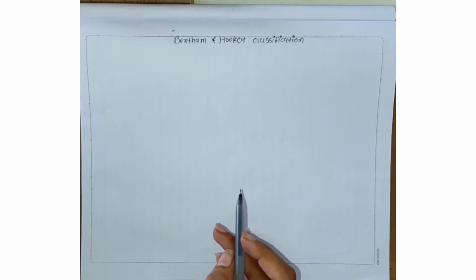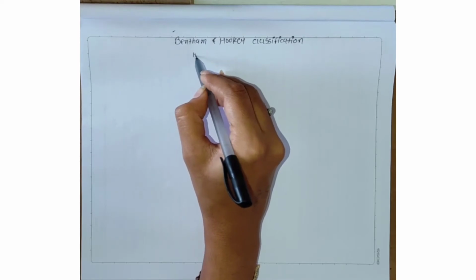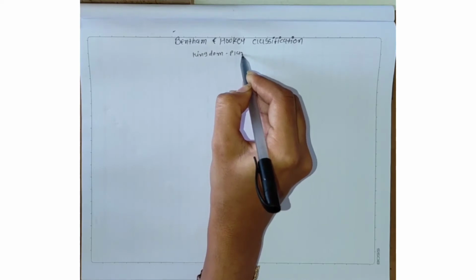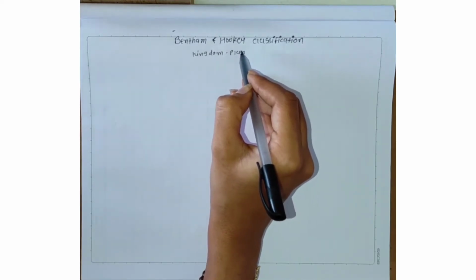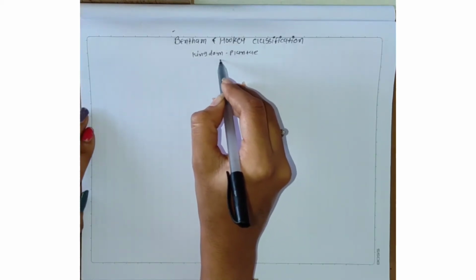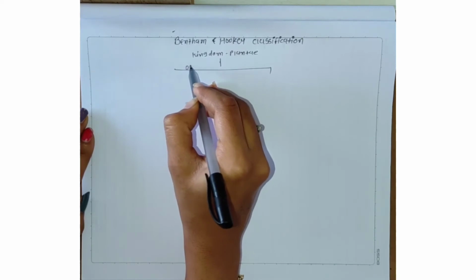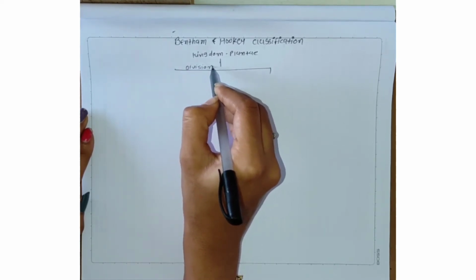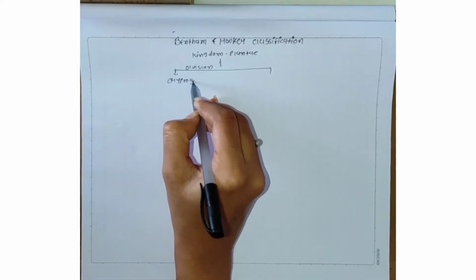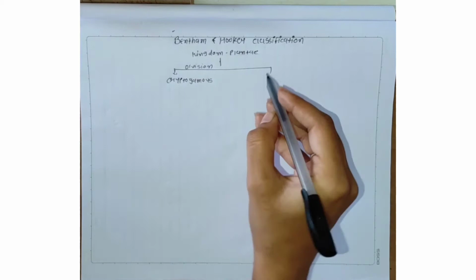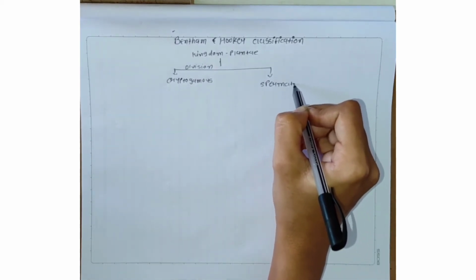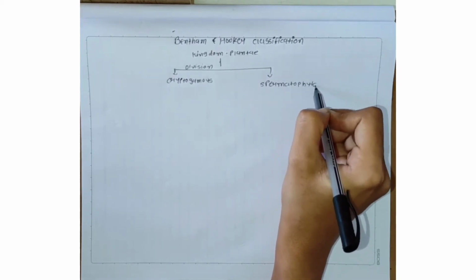In our previous lecture, we discussed the kingdom Plantae. Then they divide into two groups: the first is cryptogamous and the second is spermatophyta.